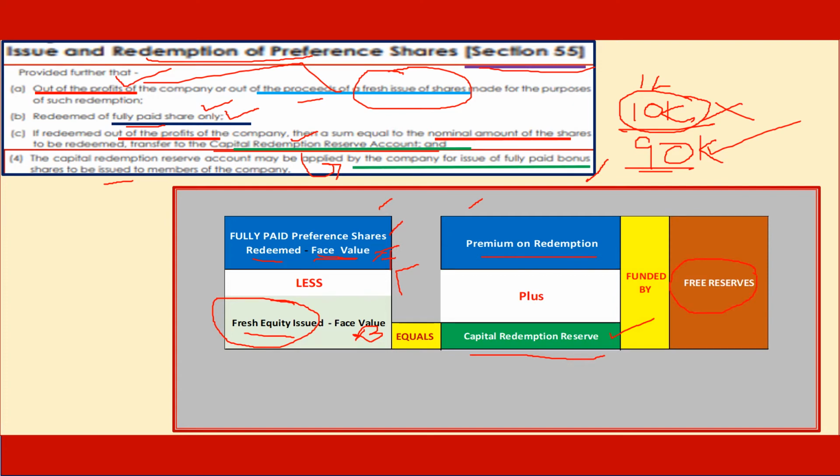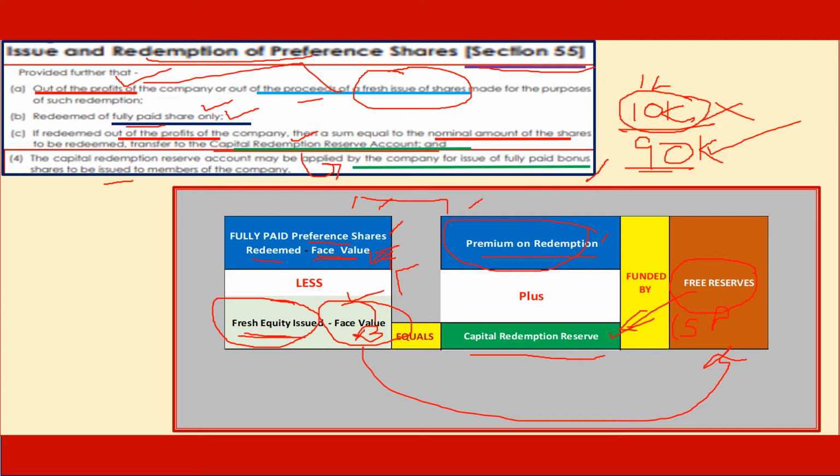To take it the other way, the total amount to be paid is preference shares face value and premium on redemption. If you issue fresh equity shares, we consider its value to the extent of face value. Face value minus face value of equity has to be funded by the free reserves, and that free reserves is transferred to Capital Redemption Reserve account. And how do you fund the premium? Premium is funded from free reserves account